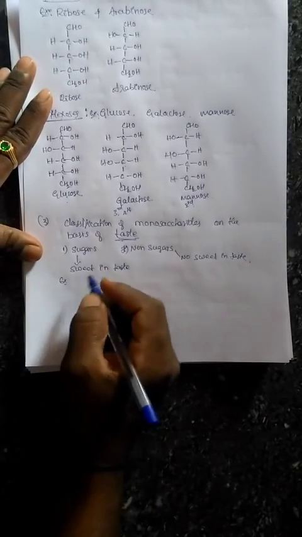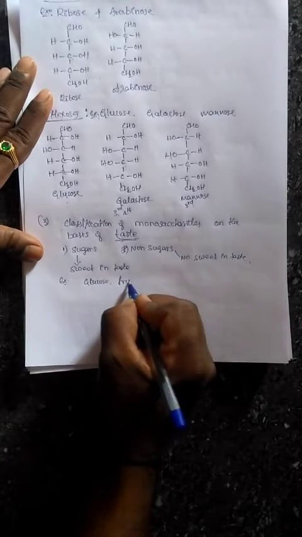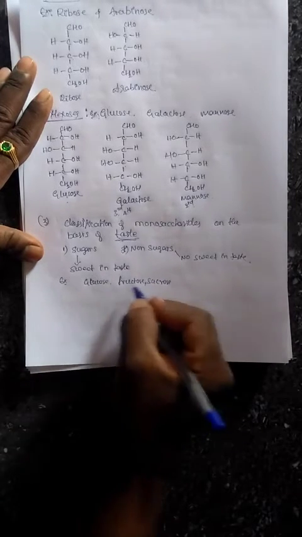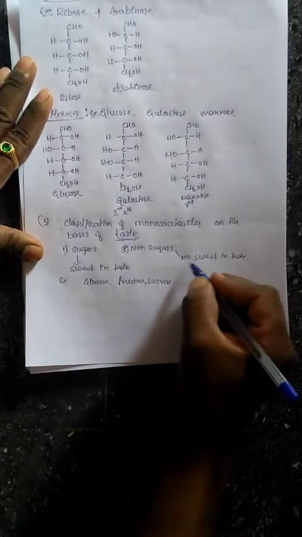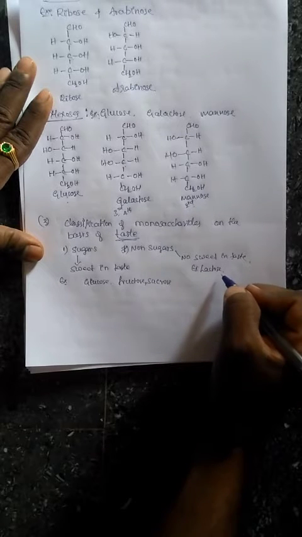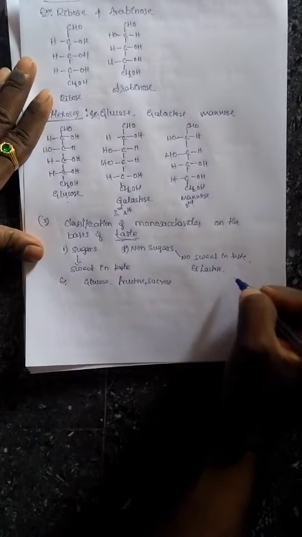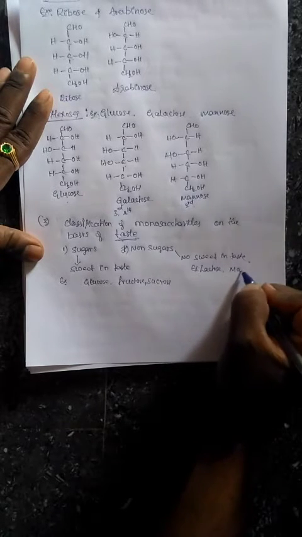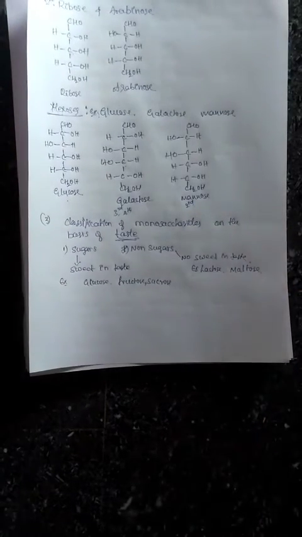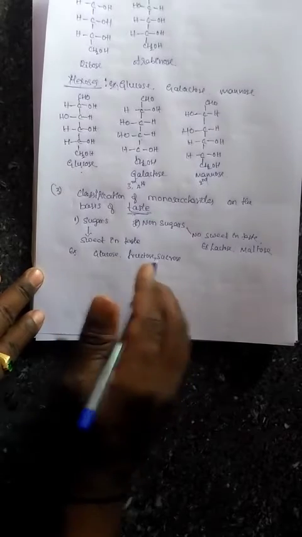Now example for sugars, you know, glucose, fructose and also sucrose. So these are the best examples for what? Sugars. Now similarly non-sugars means, let's take lactose. These are less sweet. Okay, it means in sweetness these have less taste, that is lactose and also maltose. Even though all these have the same molecular formula, the taste is different. This is the classification of monosaccharides on the basis of taste.